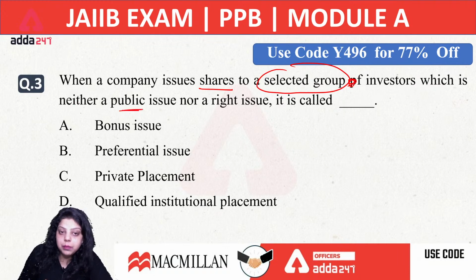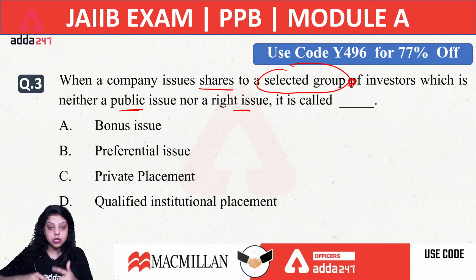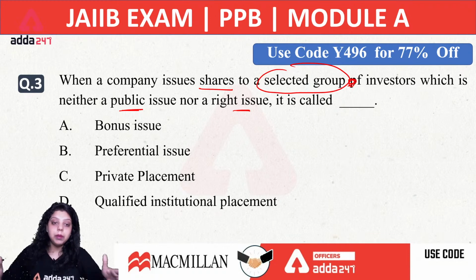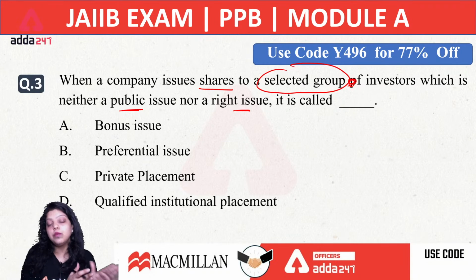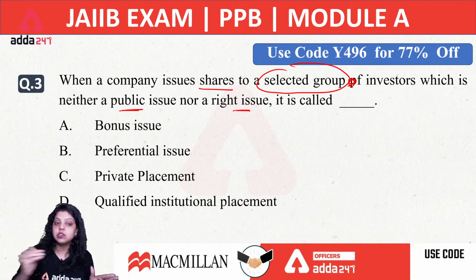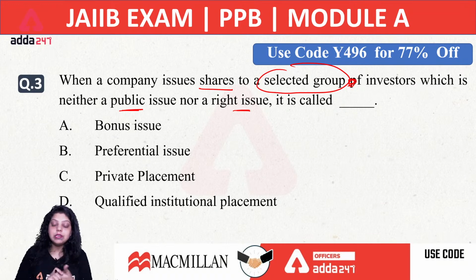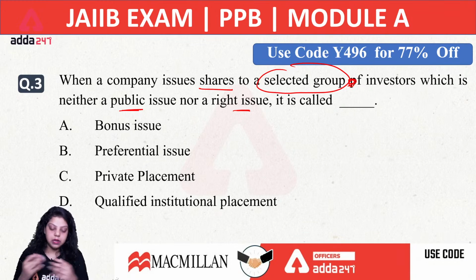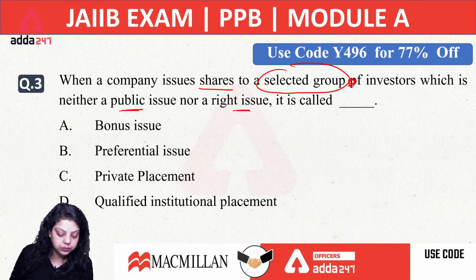Okay. Now, the third question is asking about when a company issues shares to a selected group of investors, which is neither a public issue nor a rights issue, it is called. So the company is issuing shares for the public, but not for all the public. Not everyone can purchase that particular security or shares. Only a selected group of investors will be able to purchase these shares. What will this issue be known as? Is it bonus issue, preferential issue, private placement, or qualified institutional placement? What will be the right answer? A, B, C or D? Question number three.